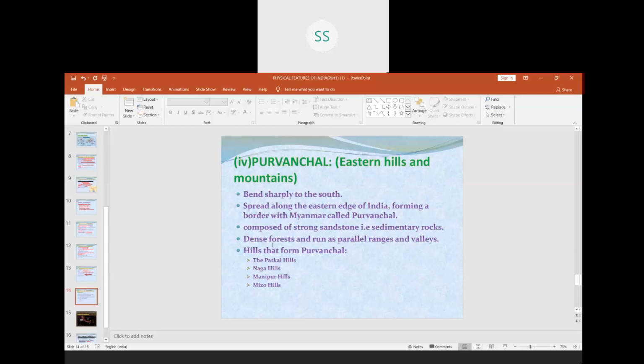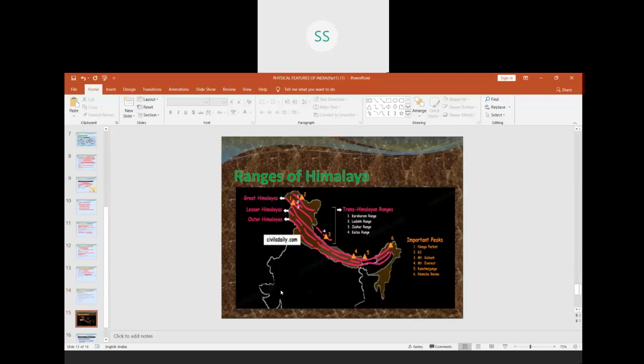We have a large amount of flora and fauna in these hills, that is dense forest, and a lot of parallel ranges and valleys run over here. We have small hills here that are part of the Purvanchal hills only. We have the Patkai hills, Naga hills in Nagaland, Manipur hills in Manipur, Mizo hills in Mizoram. I'll show you the map for this, then you will understand what the different hills are.